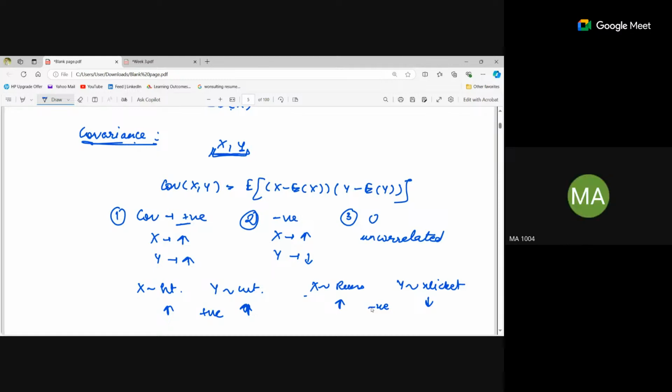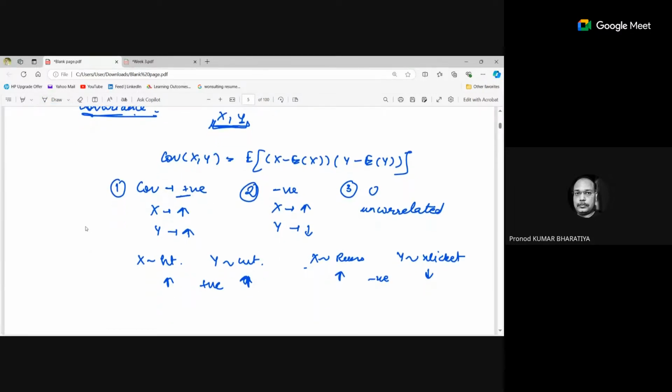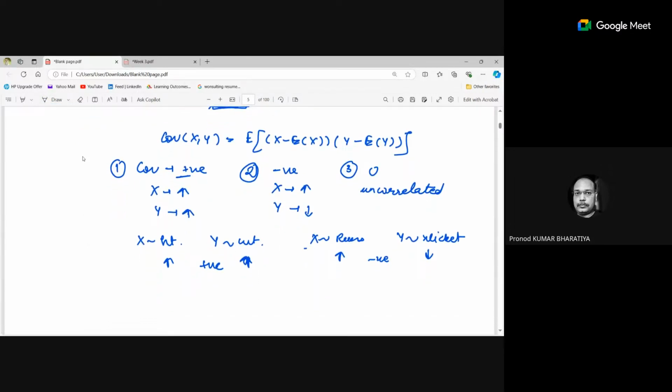Ma'am, doesn't this positive, negative, and 0 apply in the context of correlation? What I have understood is that covariance simply tells the direction of x and y: moving in the same direction, in the opposite direction, or not moving in any similar direction.